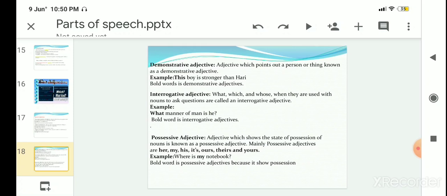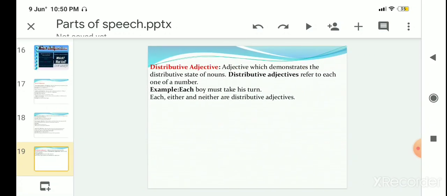Next, possessive adjective. An adjective which shows a state of possession, like mine, his, her, ours, theirs, yours. All these words show the state of possession, so it's called a possessive adjective. Next, distributive adjective.